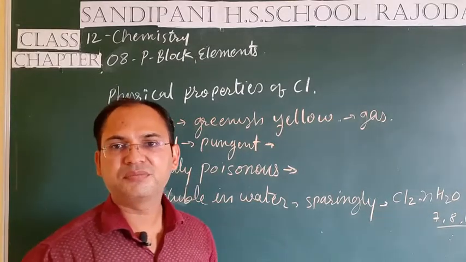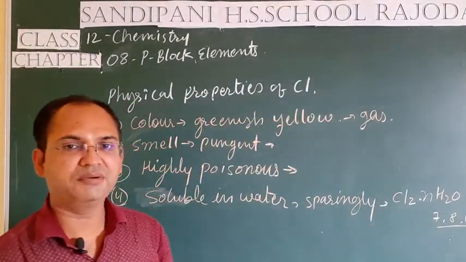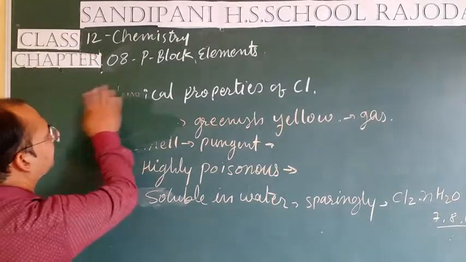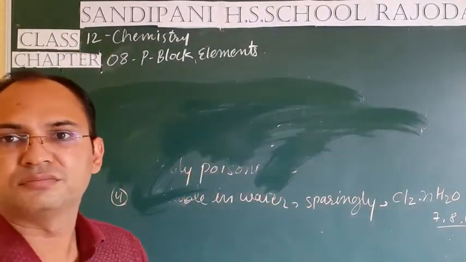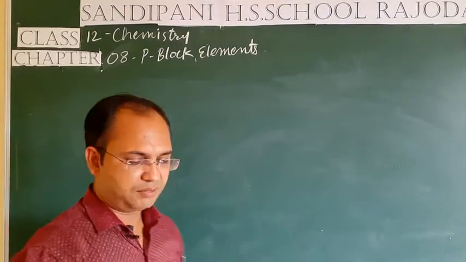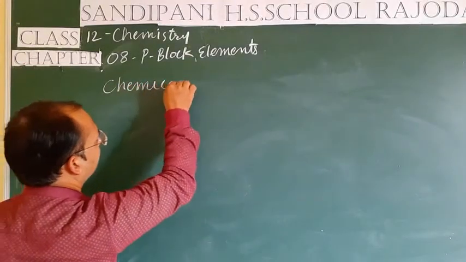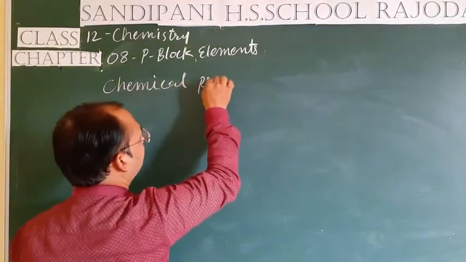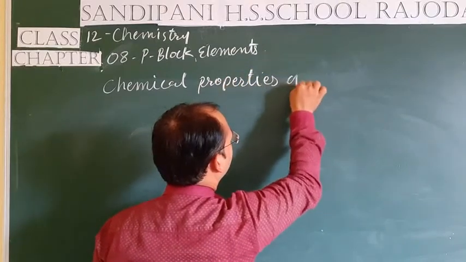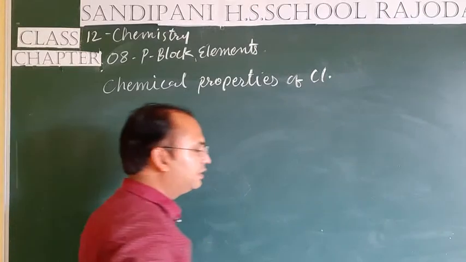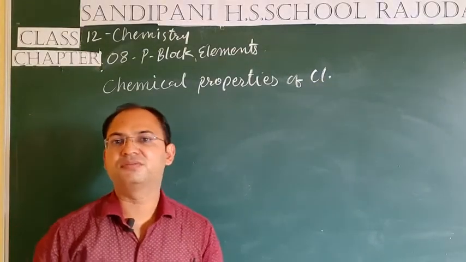Now we will see the chemical properties of chlorine, that is, how it behaves in a chemical manner. In chemical properties, students, the very first property is burning of chlorine.